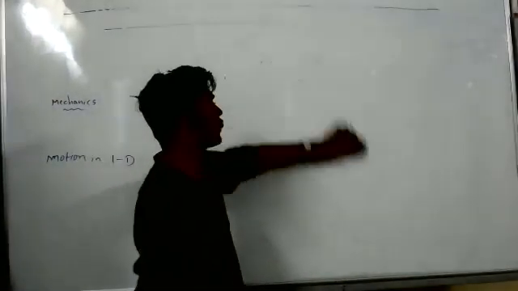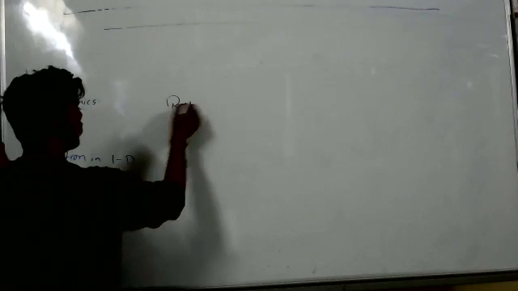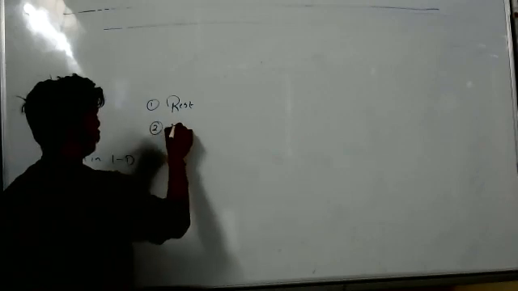In one-dimensional motion, first I will say what is rest. Tell me, what is rest, the first definition in this lesson. Do you know what is rest? When an object is not moving from a reference point. What is motion?